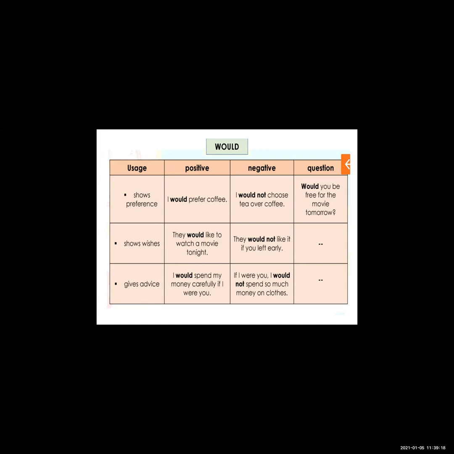But when you use would for showing your wish, at that time you will use like. I would like to tell you. So when you use would for showing your wish, you have to use the word like. See the next example: they would not like it if you left early. So this is the negative example of would.